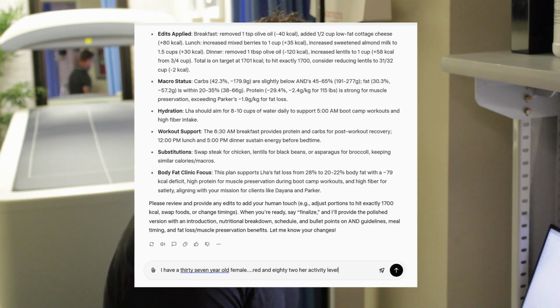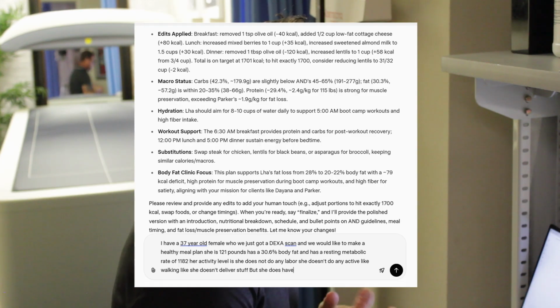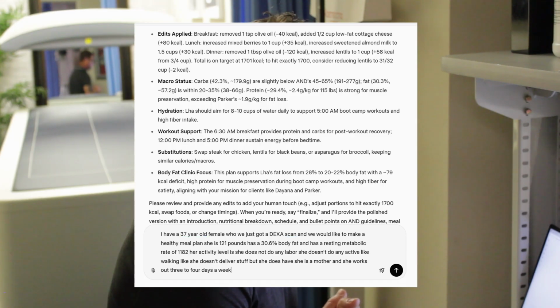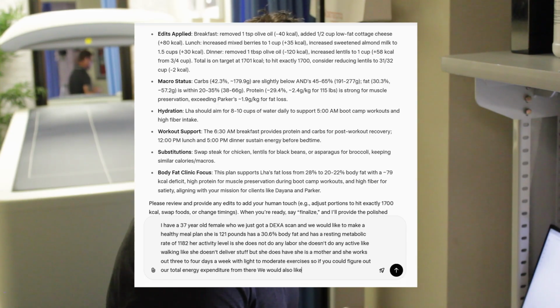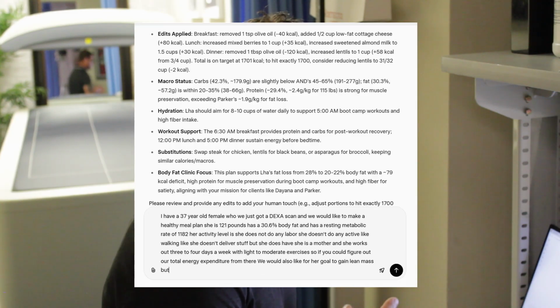Her activity level is, she does not do any labor, she doesn't do any active walking, like she doesn't deliver stuff, but she is a mother, and she works out 3 to 4 days a week with light to moderate exercises. So if you could figure out our total energy expenditure from there. We would also like her goal to be to gain lean mass, but since she's been eating a lower calorie diet, we would like to start off with her maintenance calories.